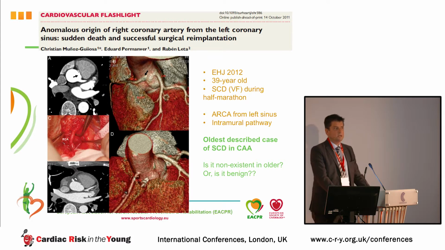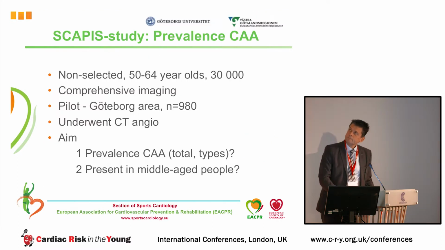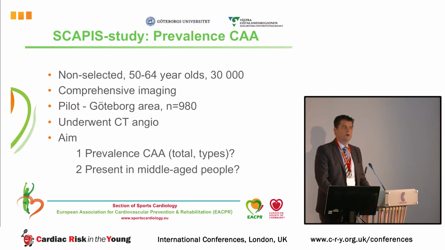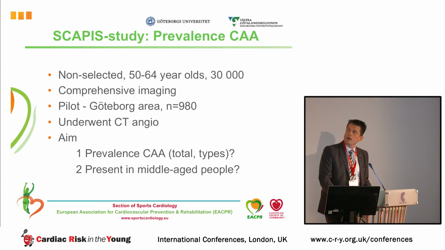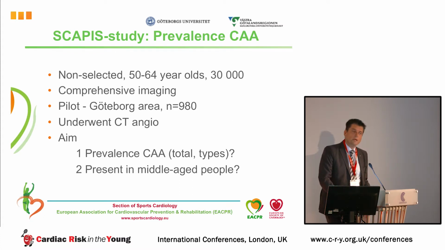So that raises the question, is coronary anomaly existent in older people, or is it suddenly benign after you turn 40, or what will happen? So we use the large Scandinavian image study, performed currently in Sweden, and it's actually a Swedish image study. A non-selected population of 50 to 64-year-olds, they will perform a lot of imaging for 2 whole days, including CT angio in all these people. And the preliminary data I present now is from the pilot study from the first 980 cases from the Gothenburg area.